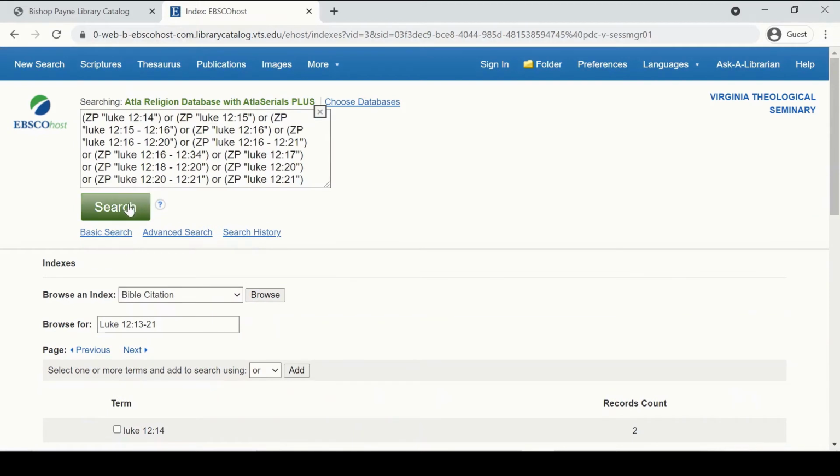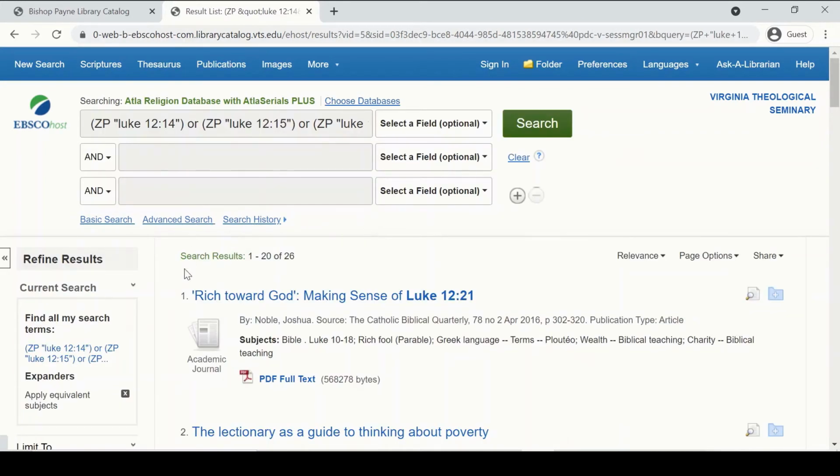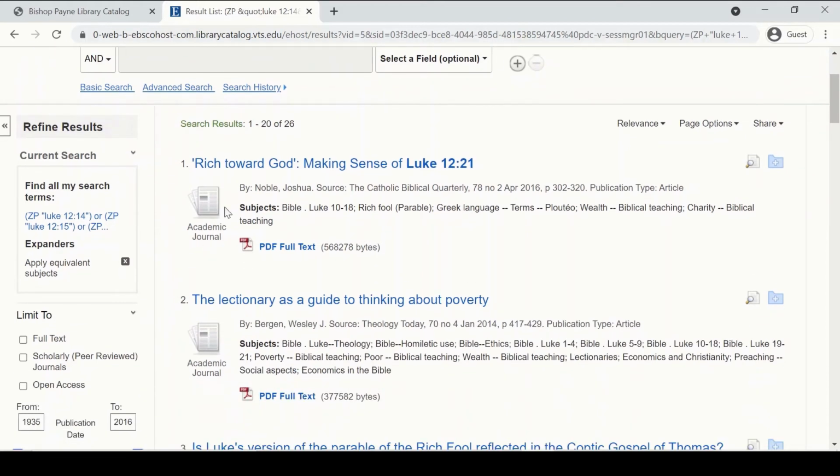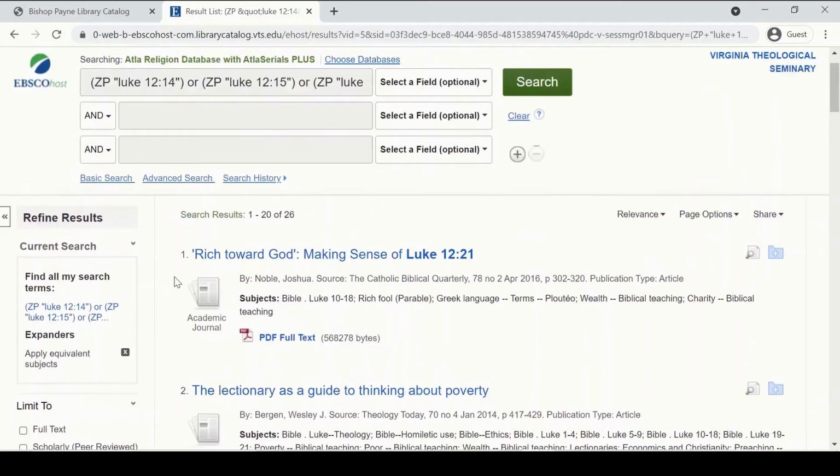That adds them to my search, and then I click Search, and then I'm going to go back to the results page, and it's going to give me all of the articles, in this case 26, that have one of these exact verses as their indexed citation. This will be articles on the parable of the rich fool. That's method number 1.